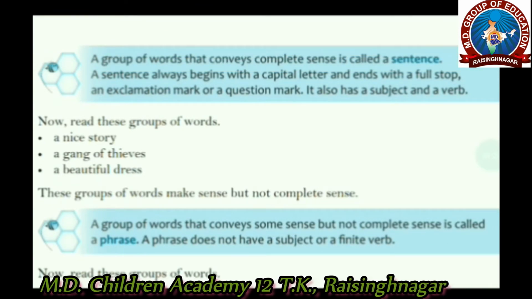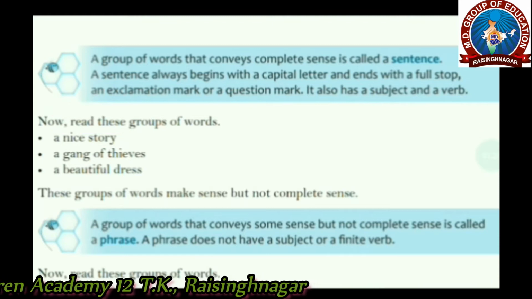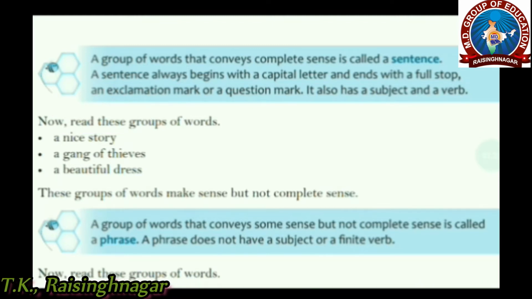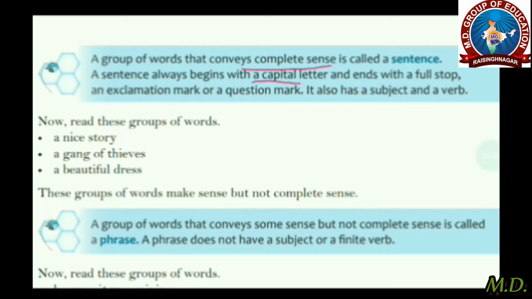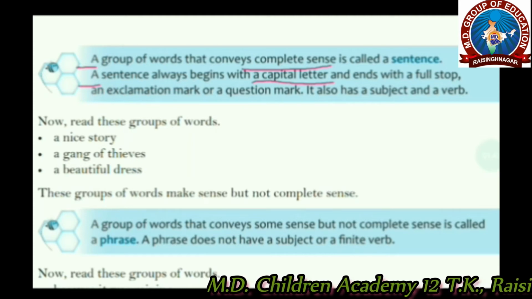Here is a proper definition of the sentence. A group of words that conveys complete sense is called a sentence. That conveys a complete sense. Then a sentence always begins with a capital letter. As you may see in this also, the sentence always begins with a capital letter and ends with the